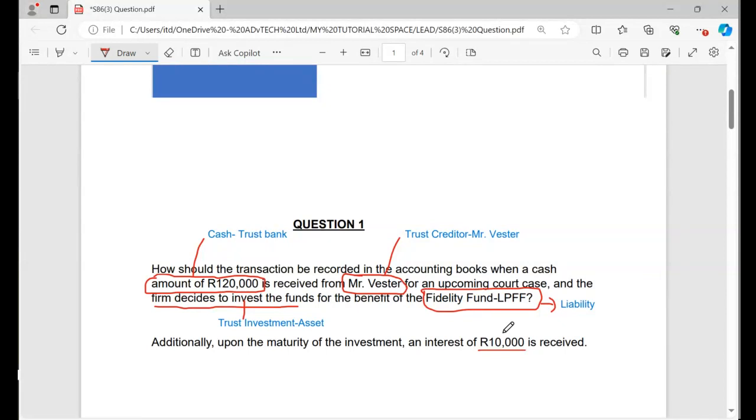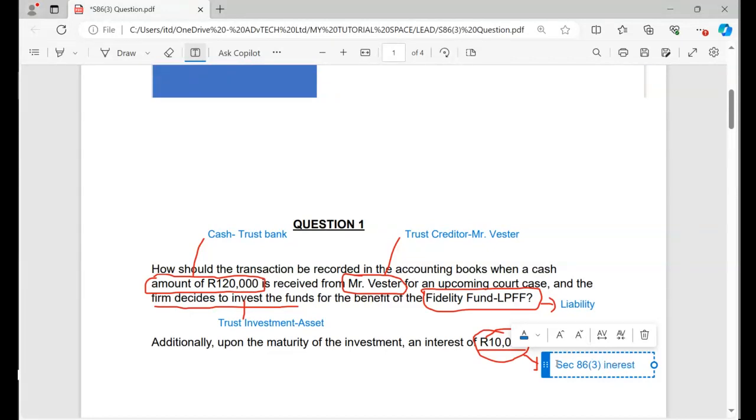Still on this, we do have what we call the interest. This interest must be accounted for. That's why at the end of the day, we need to have the section 86.3 interest. So I'm going to open this account so that it will be easy for me to record. It is important for us to be able to analyze beforehand, because now we've got an idea of what is going to happen. I hope it makes sense.